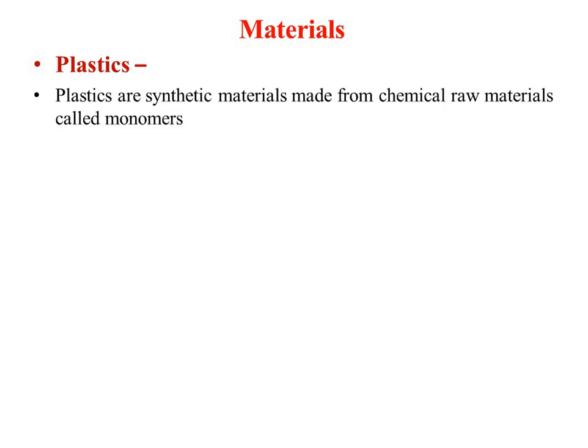So next one is the plastic. Plastic is also used for sensor development or sensor fabrication. Let us try to understand what we mean by plastic. Plastic is a synthetic material made up from chemical raw materials called monomers. So from monomers you are manufacturing the plastics.